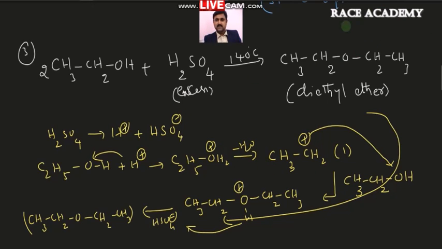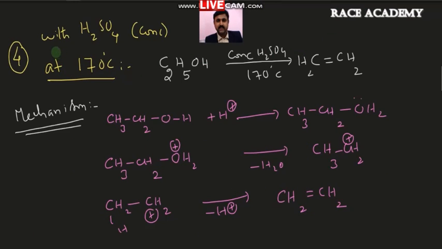Okay, hope you understand this entire discussion. Let us see the reaction with sulfuric acid at 170 degrees Celsius. This is the most important reaction. Formation of the alkene ethene will take place in this reaction at 170 degrees Celsius. Excess of sulfuric acid gives this ethene, and in this reaction also, like we have discussed earlier, one step called protonation takes place first. After that protonation, there will be removal of water. We know that is called dehydration.